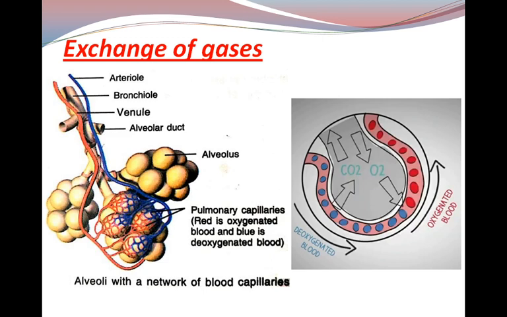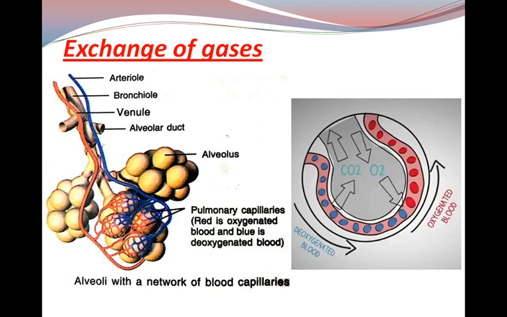Now, the red color shows that it is carrying oxygenated blood, and the blue color capillaries show they are carrying deoxygenated blood. And in the side structure, you are watching at one alveolar sac how the blue colored red blood cells or the blue colored blood is shown. Actually, blood is not blue in color, but for that distinction, the deoxygenated blood is generally shown in blue color and oxygenated blood is shown in red color.